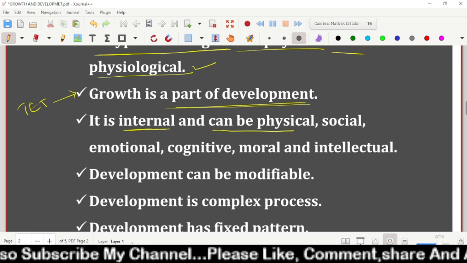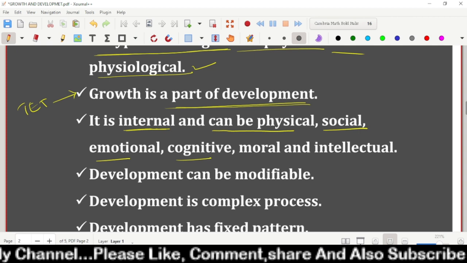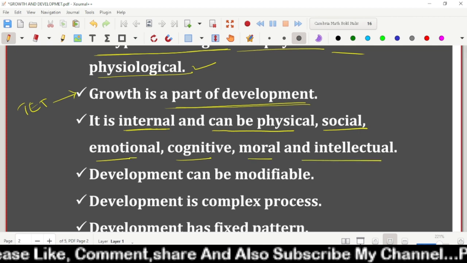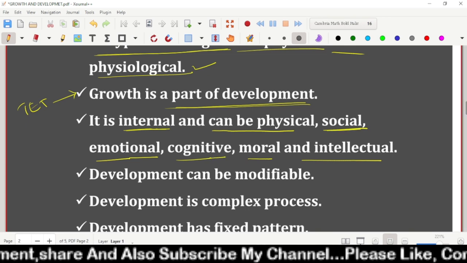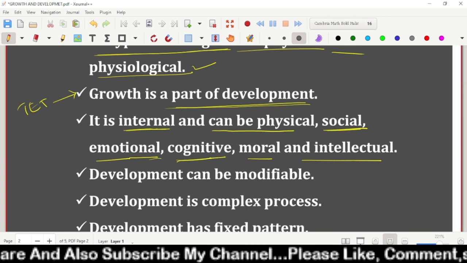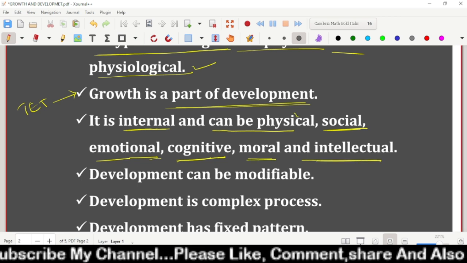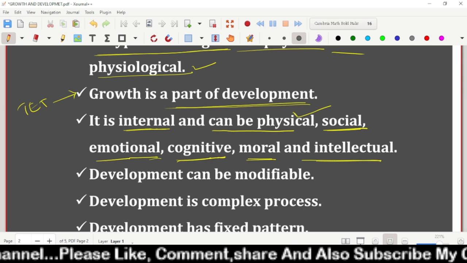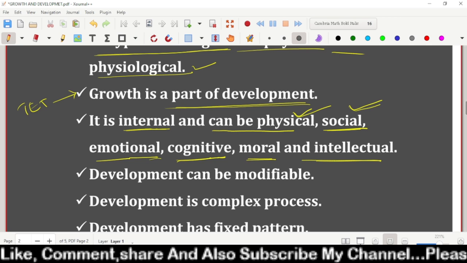It is internal, and can be physical, social, emotional, cognitive, moral, and intellectual development. Yes, remember these are the important words. Development can be physical, social, emotional, cognitive, moral, and intellectual. Physical development means the change in size and color. Social means the child will interact with the people in a society.